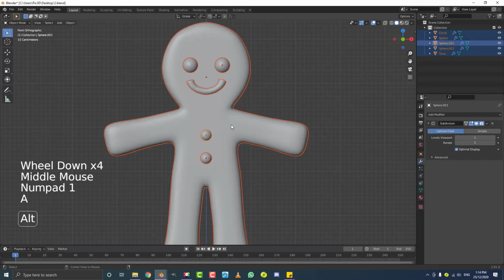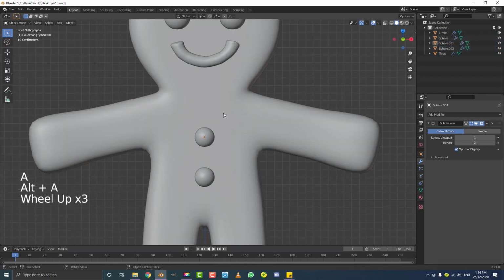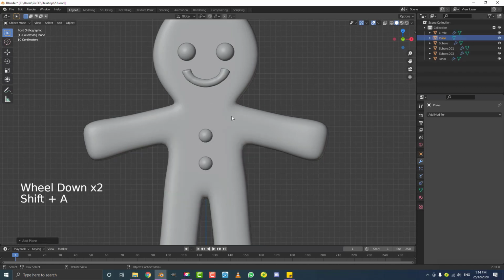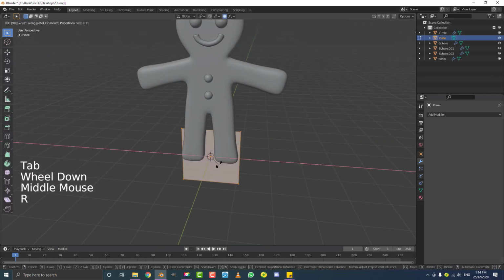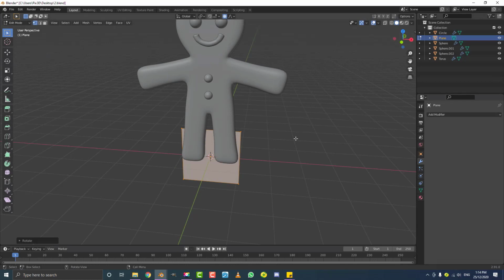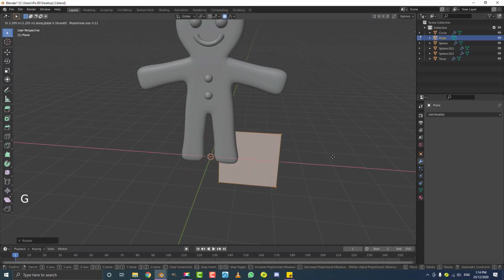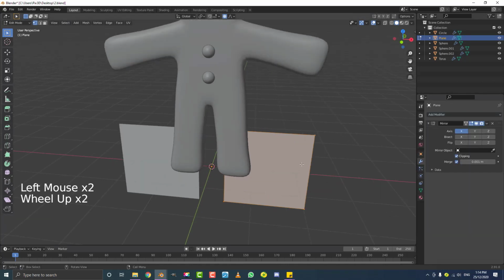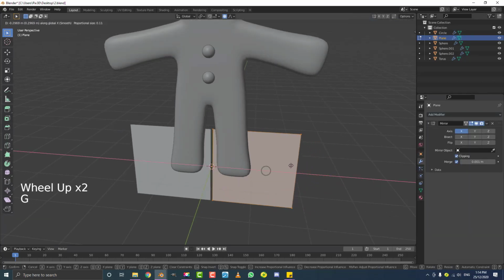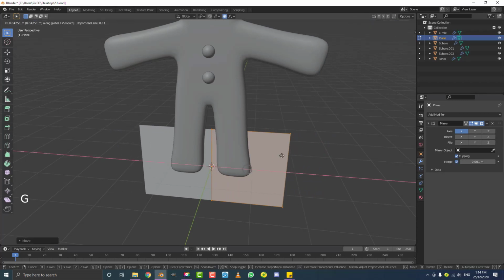And now we're going to make a little bow tie for him, which is really going to make him look cute. So we're going to go Shift A, add in a plane, tab into edit mode, R X 90 to rotate those guys, G X, move it over to the side, and give it a mirror modifier. Enable clipping, so when you go G X and you move them back together, they'll kind of fuse. So you can see there.